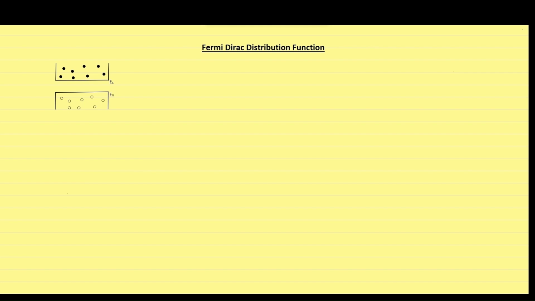This lecture talks about one of the most important topics of the subject, so you should be more attentive. Otherwise, you will commit silly mistakes while solving problems. We have a simple energy band diagram where EC and EV are the minima and maxima of energy levels considered to be present within the conduction band and valence band respectively.